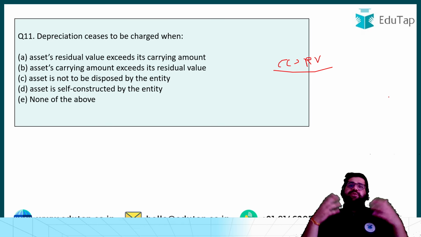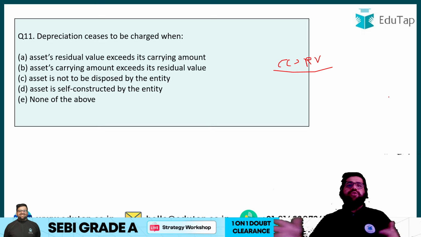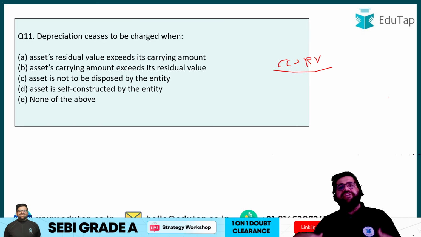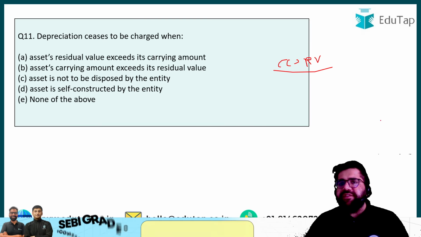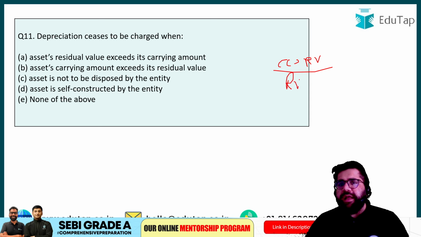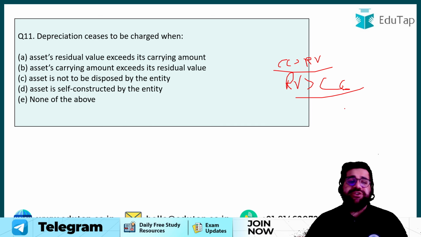Because now my residual value is more than the carrying value, so I will sell my asset at the residual value and recover the money, right? So choose this particular option wherein your residual value is more than the carrying value: the asset's residual value exceeds its carrying amount.